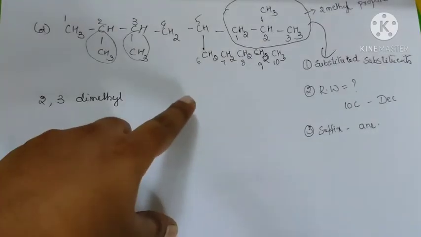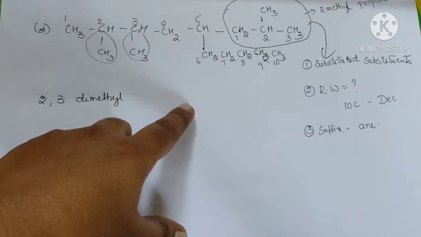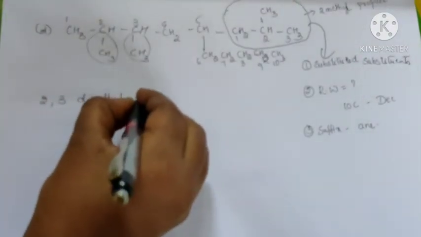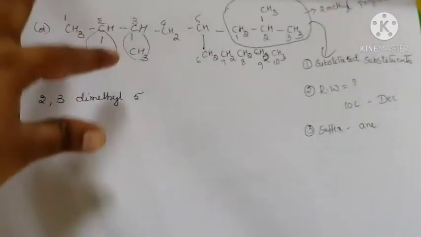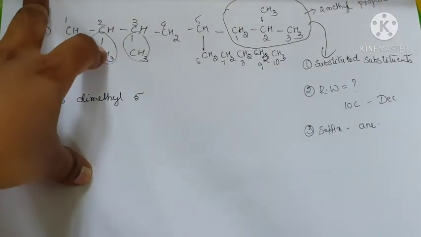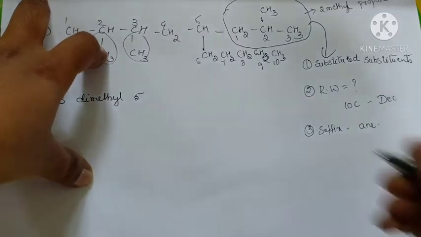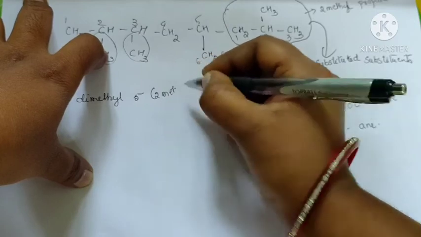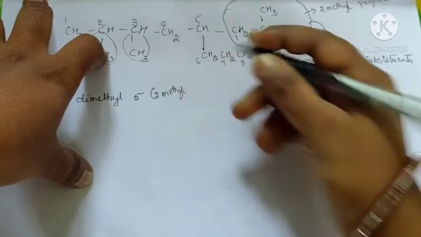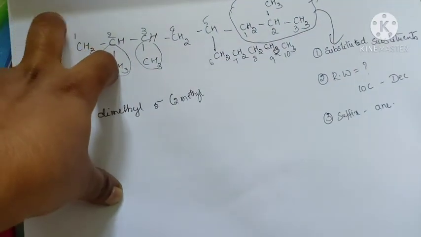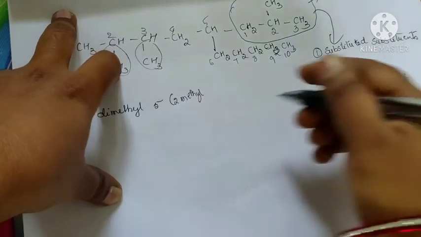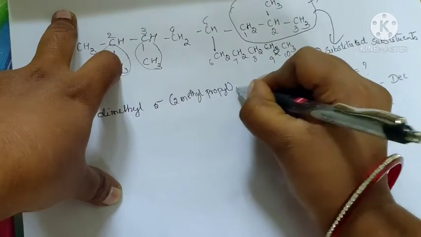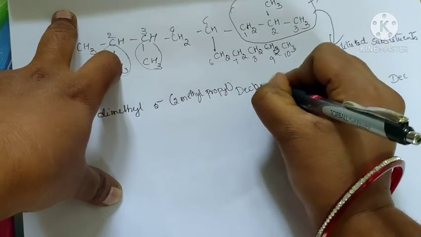The 5th carbon carries the substituted substituent, 5-(2-methyl propyl), decane, because all are single bonds. So the IUPAC name is 2,3-dimethyl 5-(2-methyl propyl) decane.